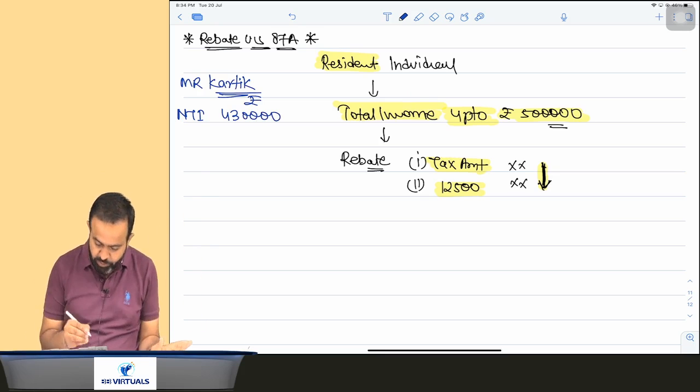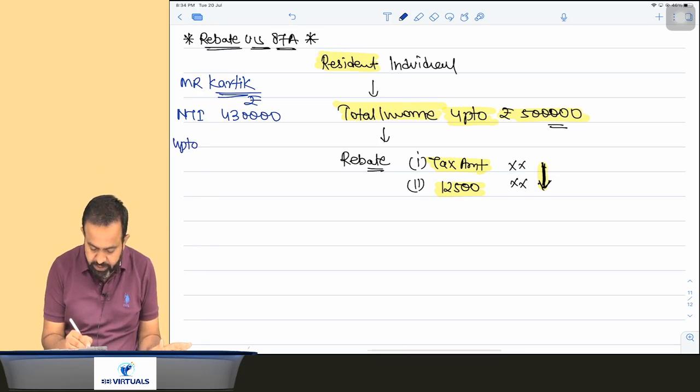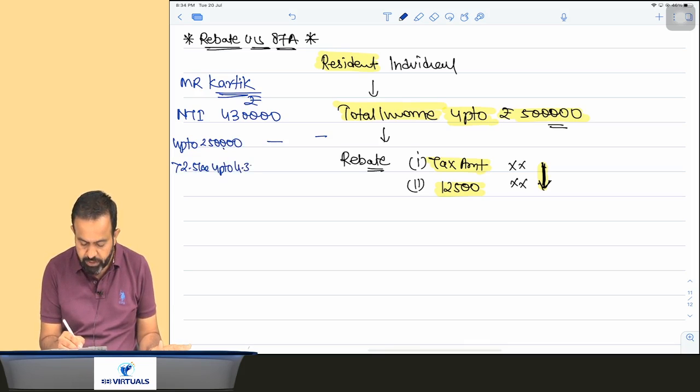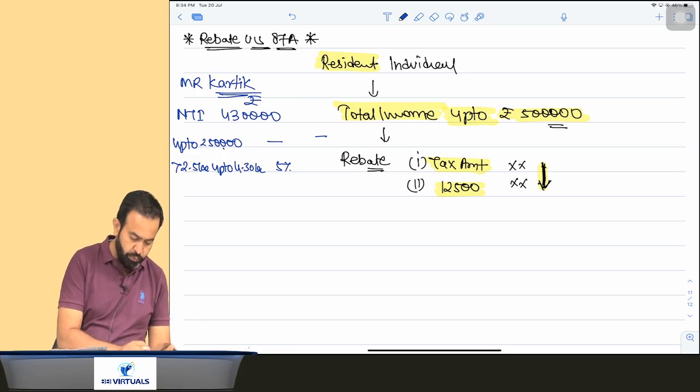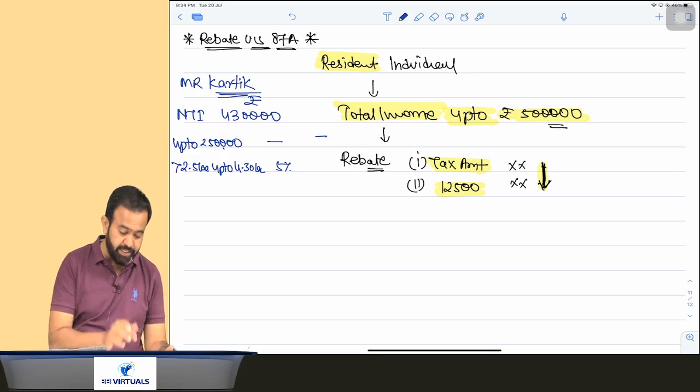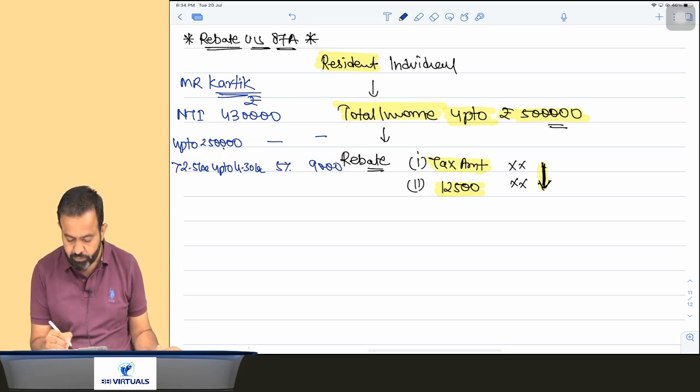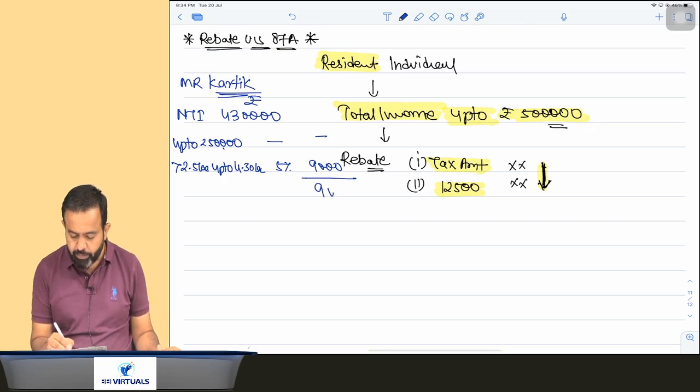Up to 2,50,000 there is no tax. More than 2.5 lakh up to 4.3 lakh it is 5%. So 4,30,000 minus 2,50,000 is 1,80,000, multiplied by 5% comes to 9,000. So your tax amount is 9,000.